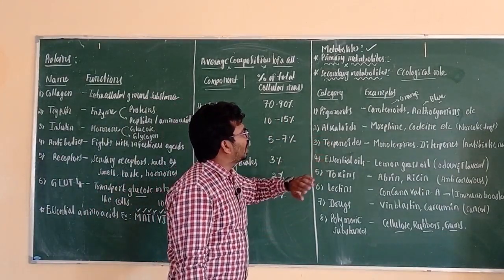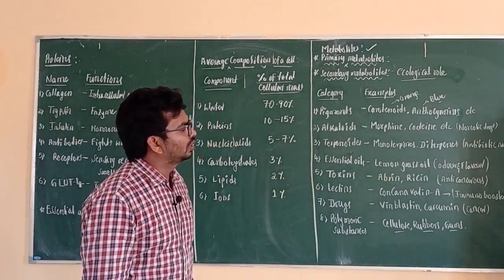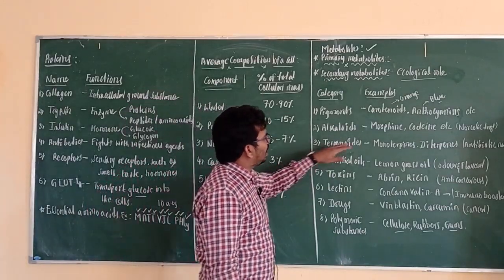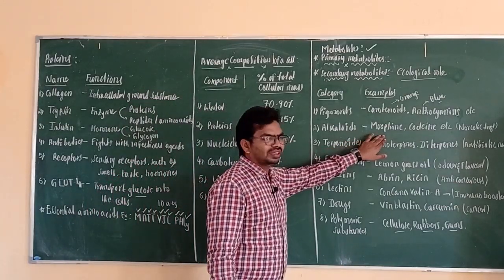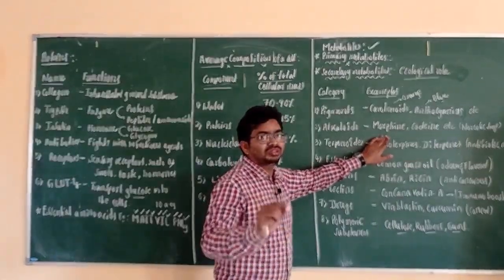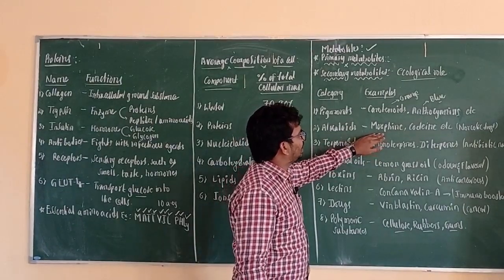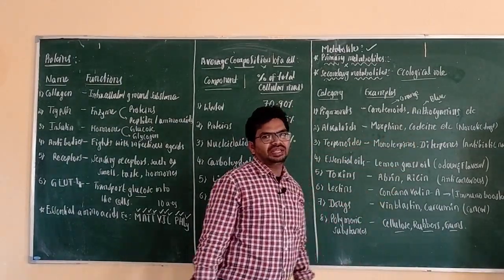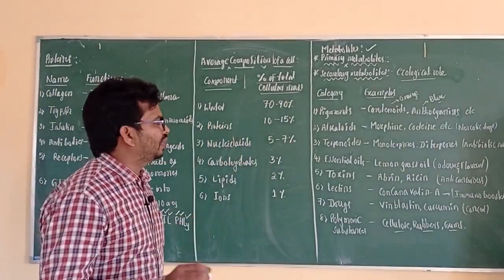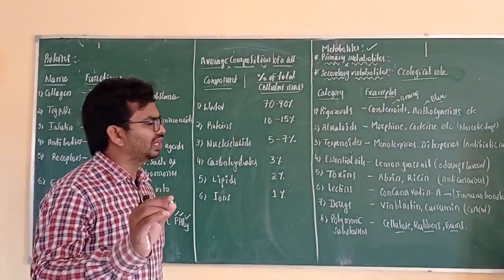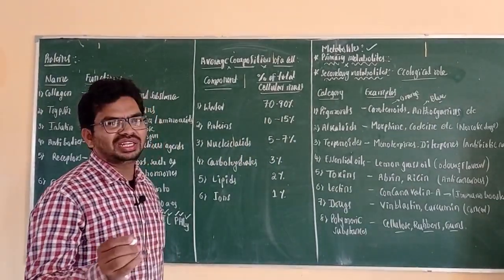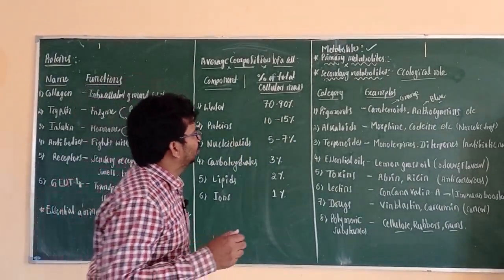Another one is alkaloids, which are a type of narcotic drug. They have a main effect on the nervous system and cause relaxation, such as morphine and codeine. Nowadays these are narcotic drugs, and they are banned. Why? Because they give relaxation but cause so much damage to health, so we generally call them drugs.